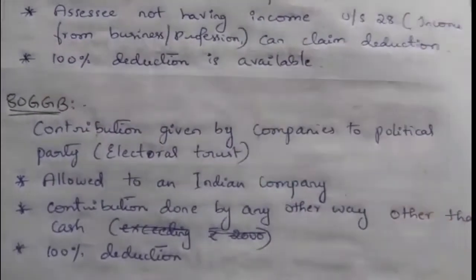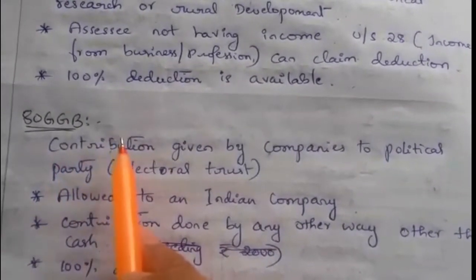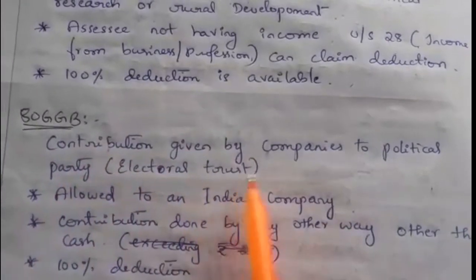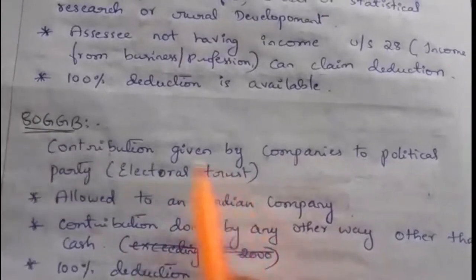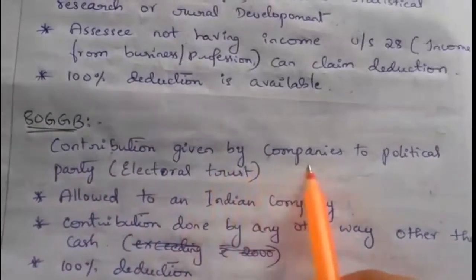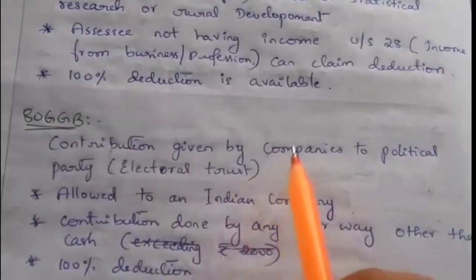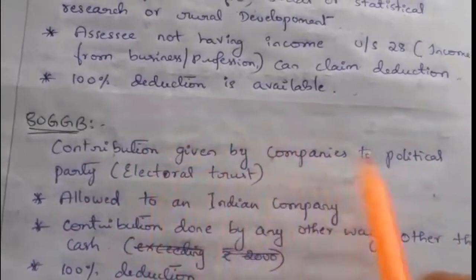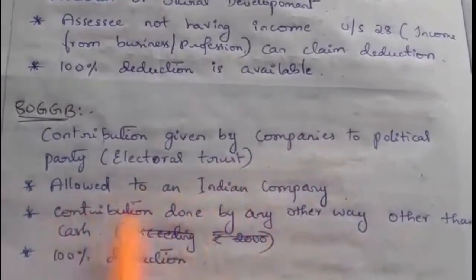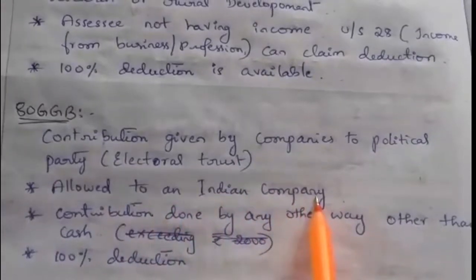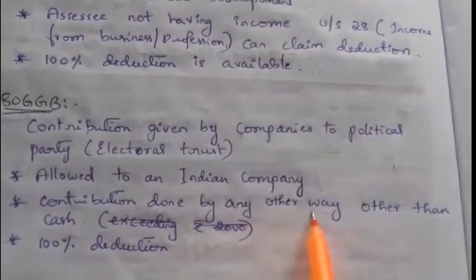The second deduction is section 80GGB. Section 80GGB relates to contributions given by companies to a political party or electoral trust. If a company contributes to a political party or electoral trust, then the company can claim a deduction under section 80GGB. This deduction is allowed only to an Indian company, and the condition is that the contribution is made by any way other than cash.